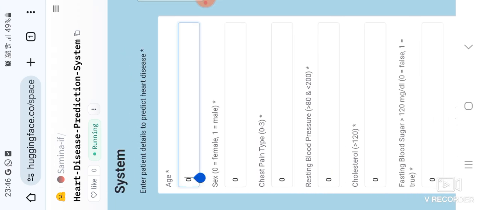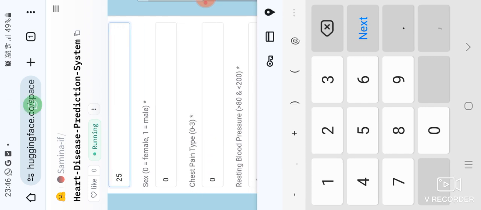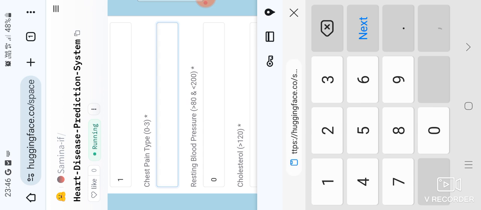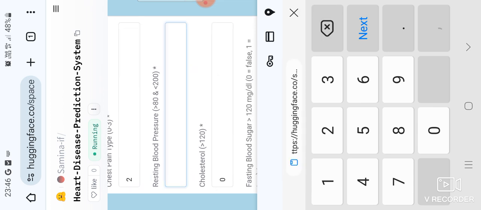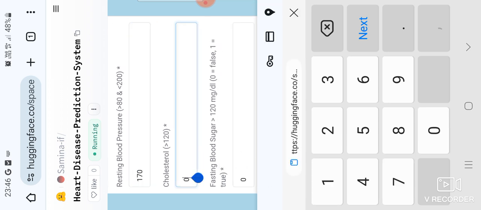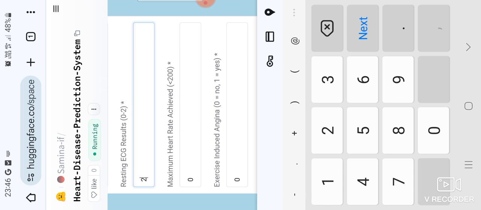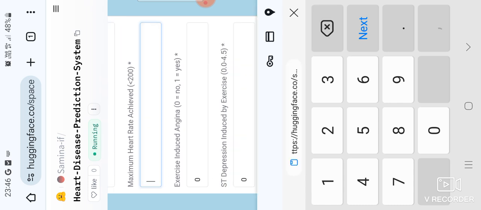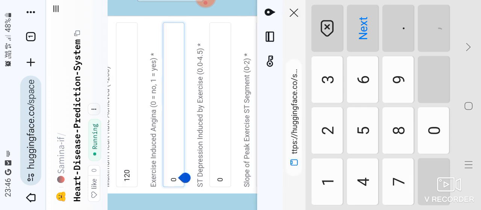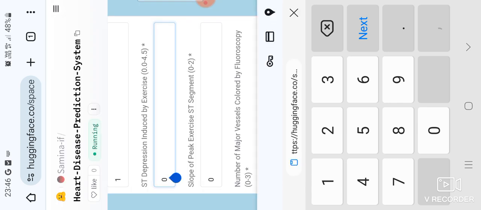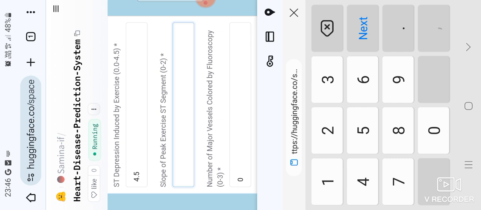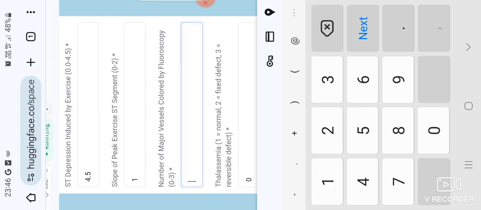It will take different parameters like age, chest pain, blood pressure, cholesterol values, ECG, ST depression, exercise, slope of the peak. These are the early tests before the detection; in the hospital, the patient normally goes for these.